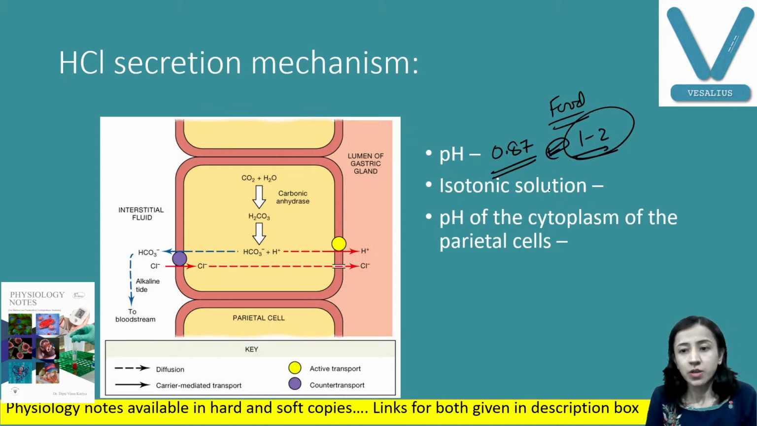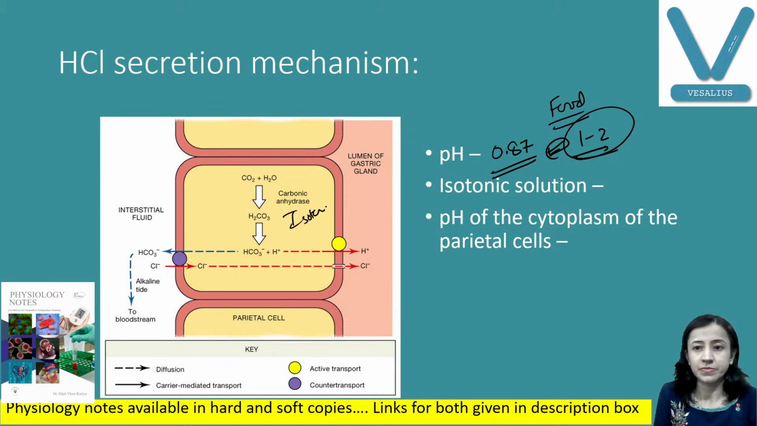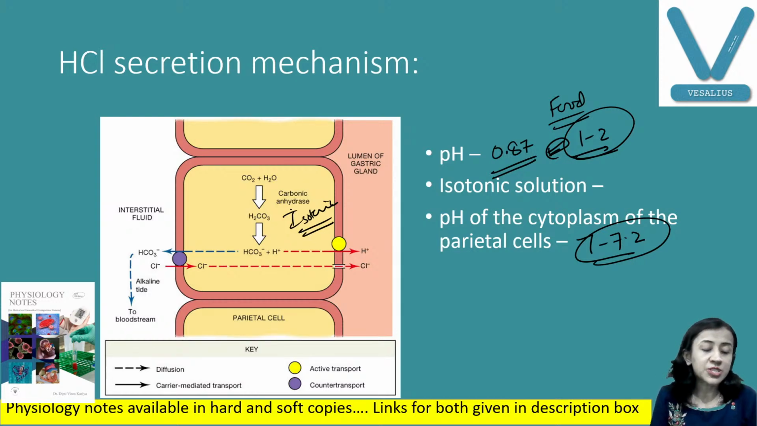And inside the cell we have isotonic solution. So the pH of the cytoplasm is equal to other cells, 7 to 7.2. So how can cells having normal pH secrete this much acidic secretion? We will discuss the mechanism of secretion.